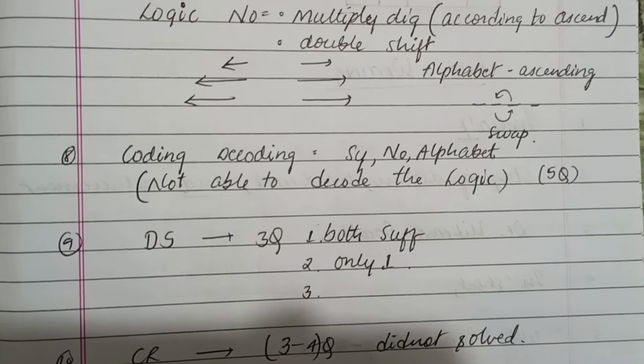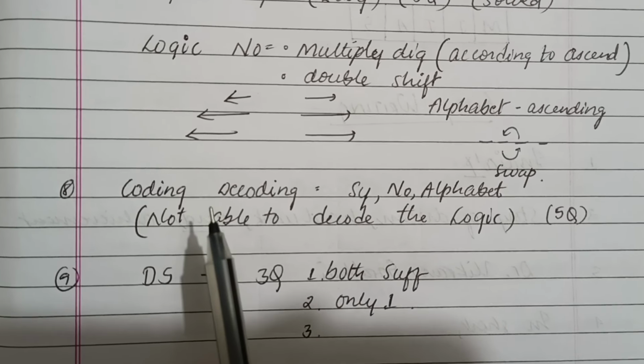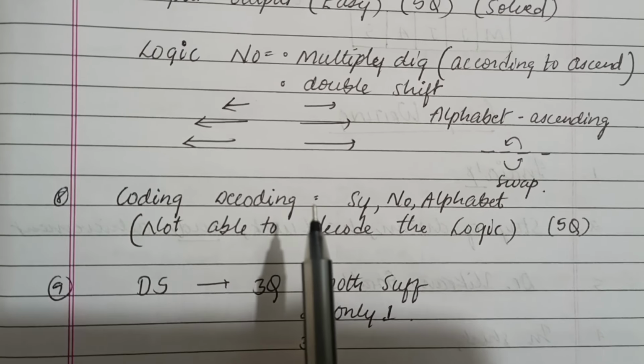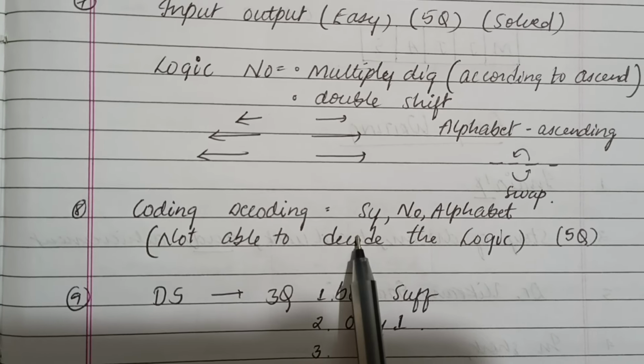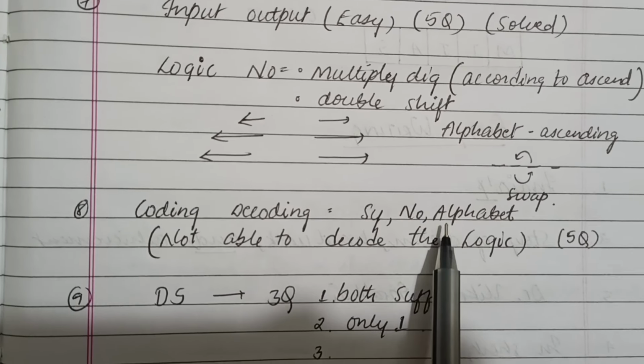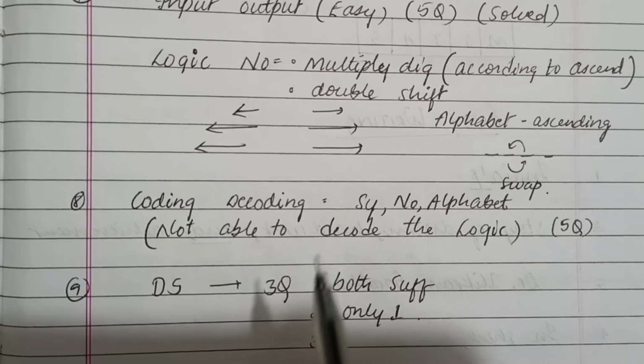Okay, then there is a new kind of coding decoding. I mean, this is not a new type, but I was not able to decode this logic because it was giving symbols, numbers and alphabets. I think I gave some time, but I was not able to decode it, so I left it.